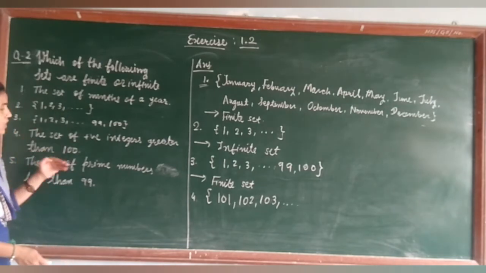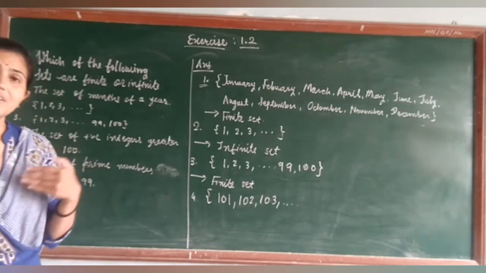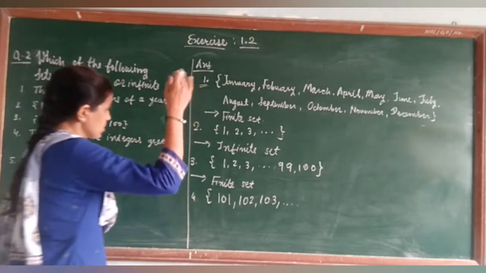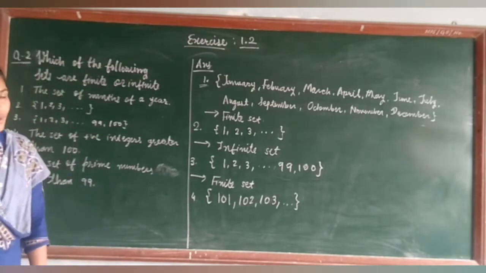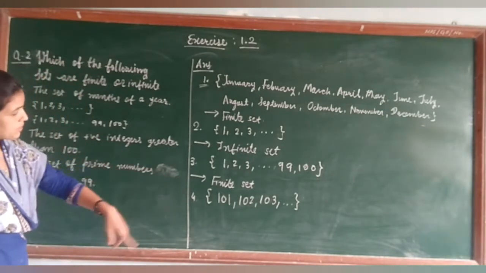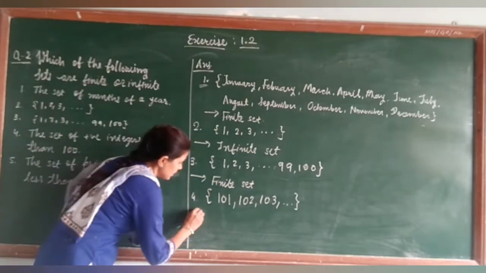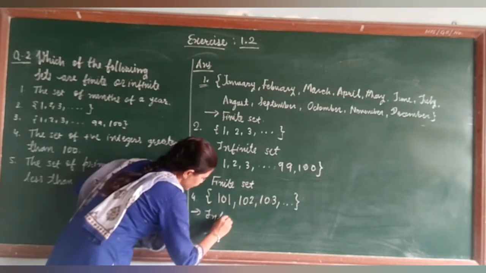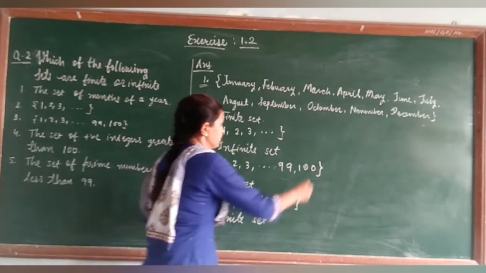Only it is given that all the positive integers which are greater than 100. So you keep noting all the numbers greater than 100. So this is our set 4. 101, 102, 103, and so on. So this is an infinite set, because it is going up to the infinity.